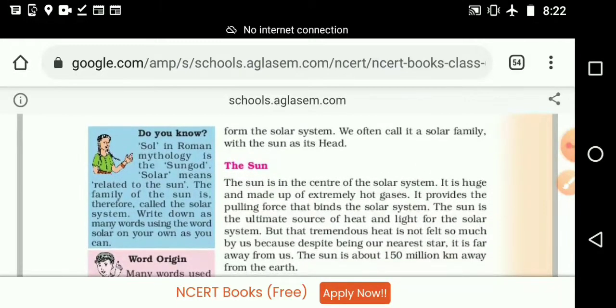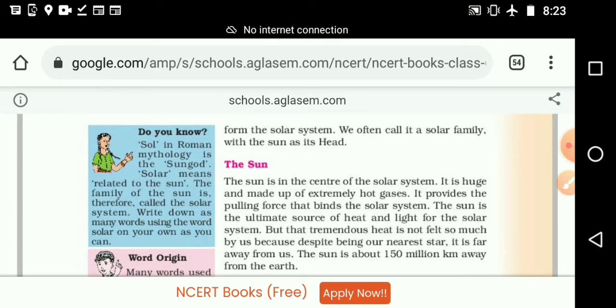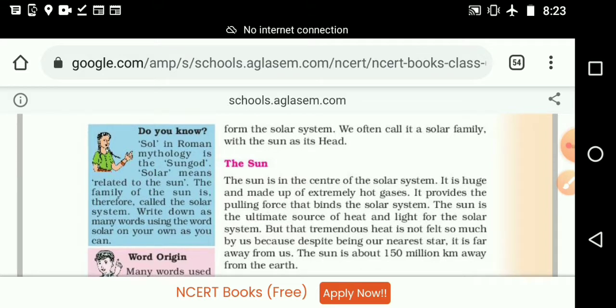So where did this word solar or solar system start from? It started from Roman mythology. In Roman mythology, what does Sol mean? That means sun, the god of sun, who is giving light and heat. Like that one god name is given in Roman mythology, S-O-L, Sol, and the meaning is sun god. So you can write it down. Next point, S-O-L, Sol. Next word, in Roman mythology.